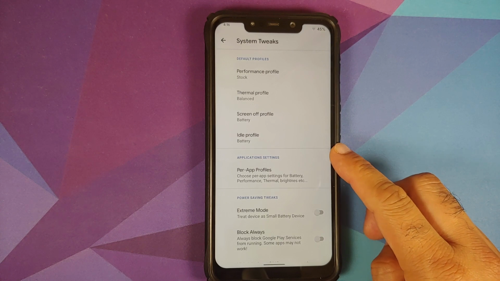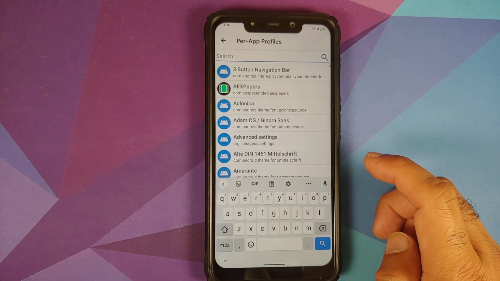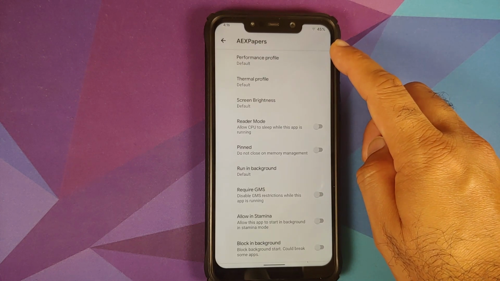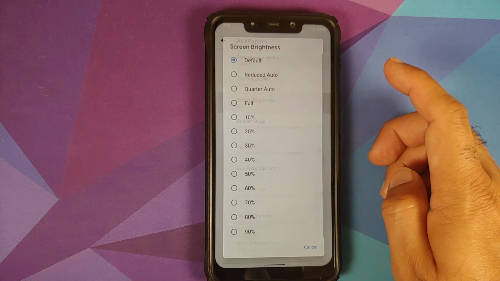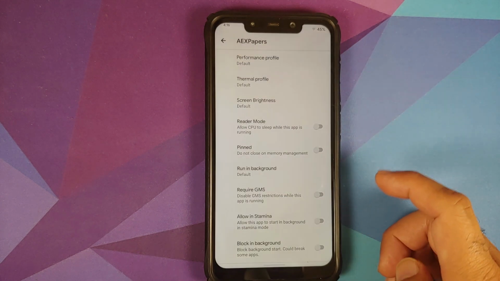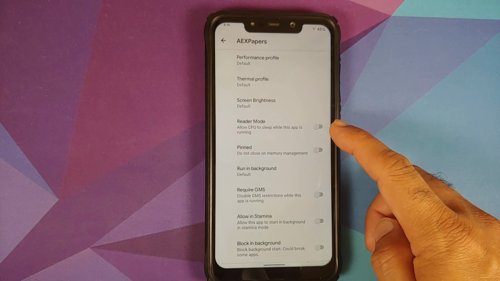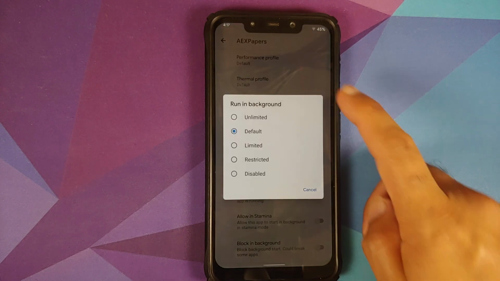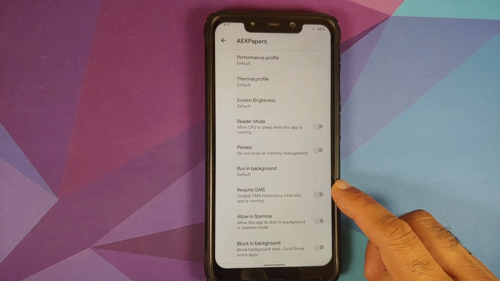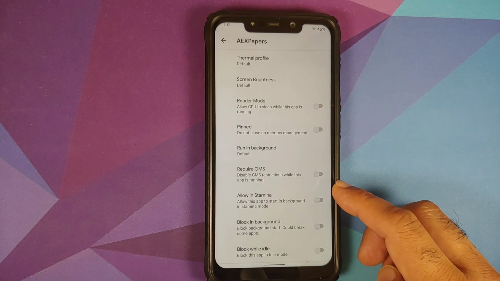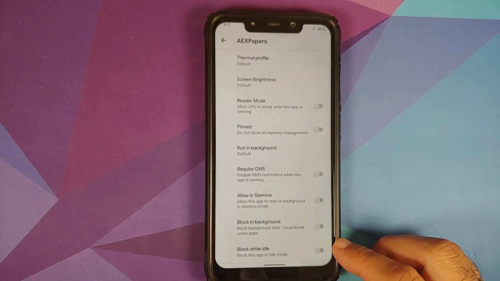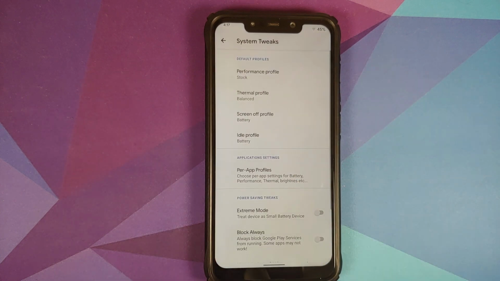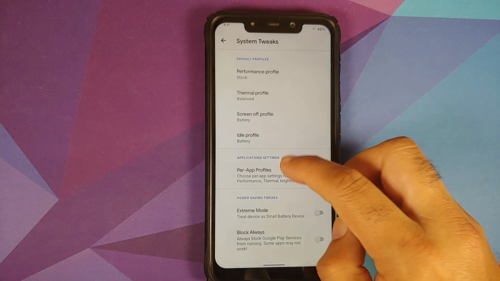Then magic in the build, per app profiles are also present. Let us select AEX Papers. Now I can choose the performance profile, thermal profile, and screen brightness for this application. In case you want to enable reader mode, do you want to pin this application, do you want to run it in the background or not, do you want it to require GMS, allow it in stamina mode, block it in the background, block while the device is idle? You have toggles and multiple options for all of these. So this is something which is really very impressive.